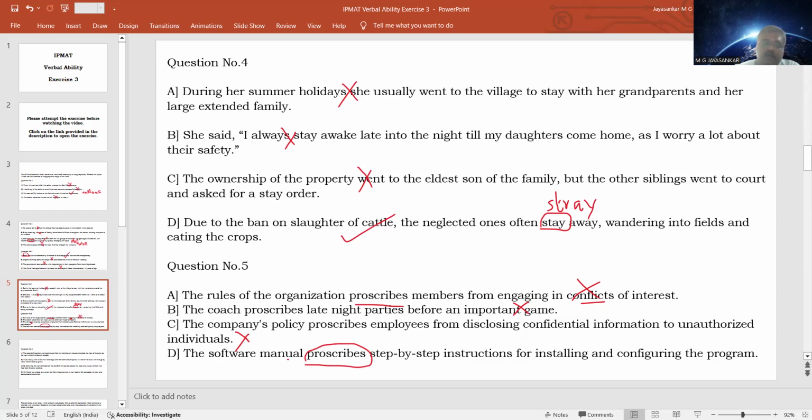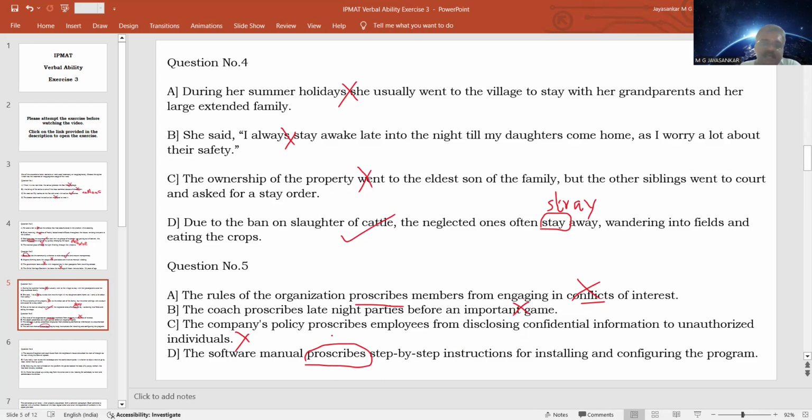The manual should give the details regarding the step-by-step instructions for installation. It should not be prohibiting step-by-step instructions. So here this word is used incorrectly. The correct word is prescribe.